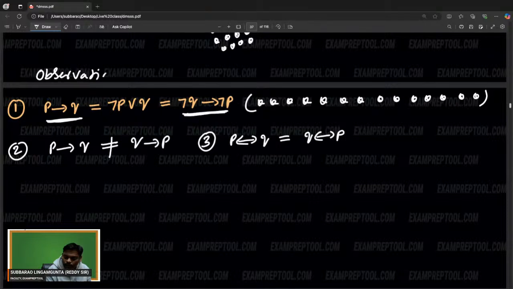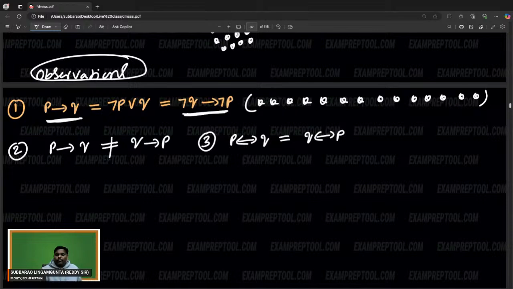These are the observations. What is the observation? P single implies Q cannot be equal to Q single implies P. But double implies will work on both sides. P double implies Q is equal to Q double implies P. These are the observations. The first observation is very, very important. The second observation, most probably everyone knows. The third observation also, mostly everyone knows. If you don't know, please let me know. P implies Q cannot be equal to Q implies P because truth tables are not equal. But P double implies Q is equal to Q double implies P.